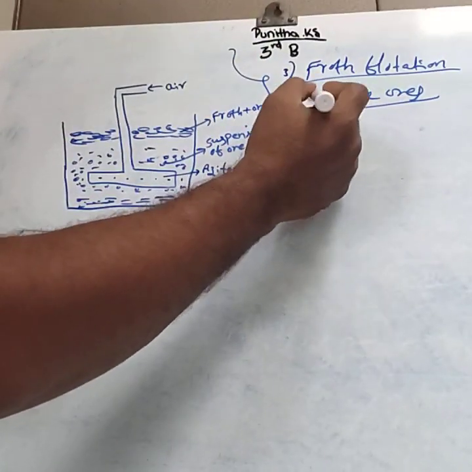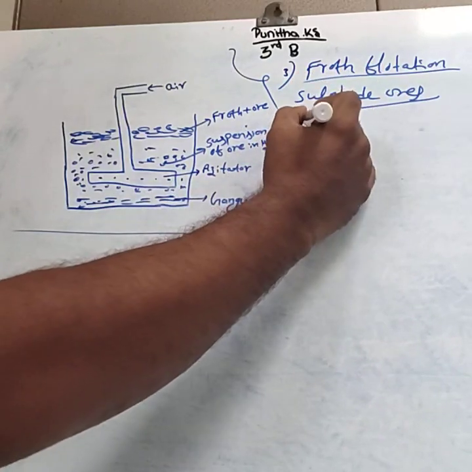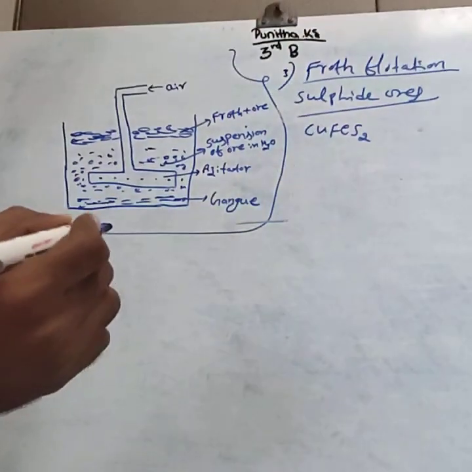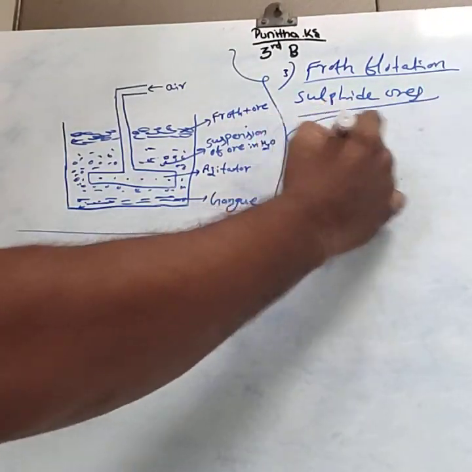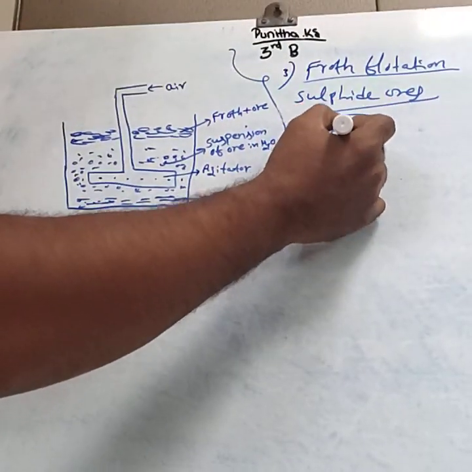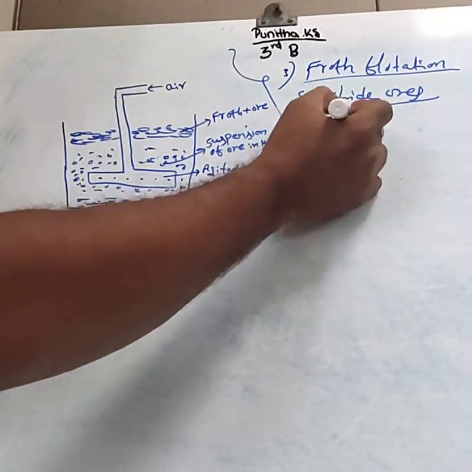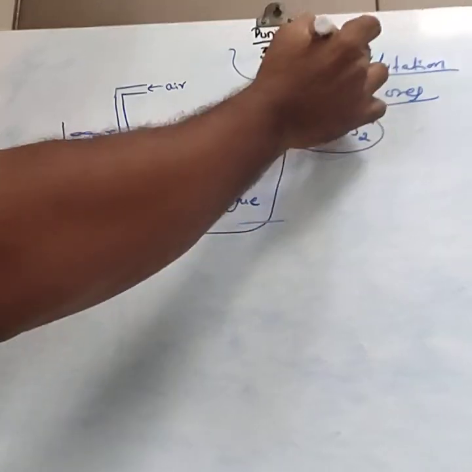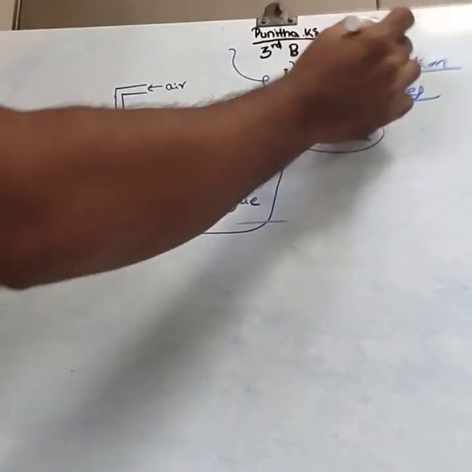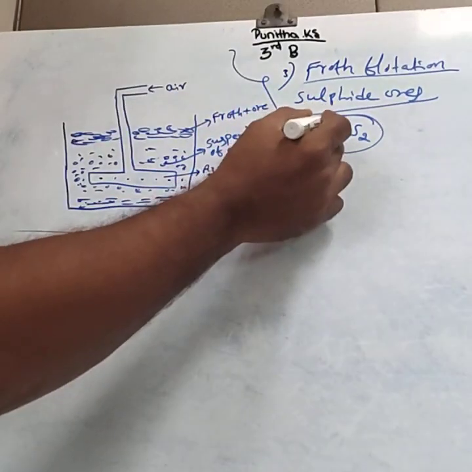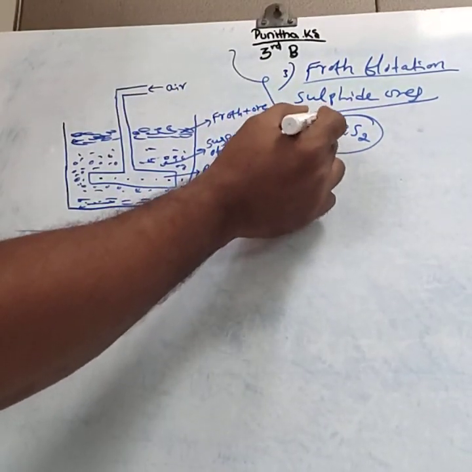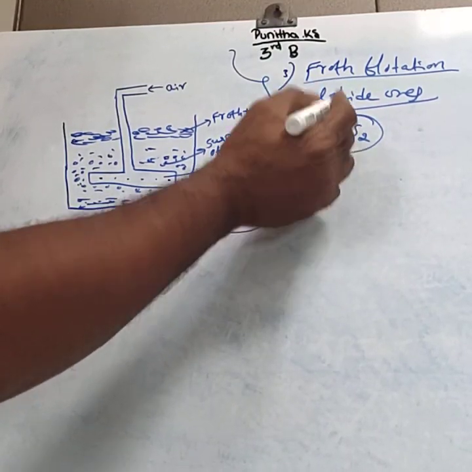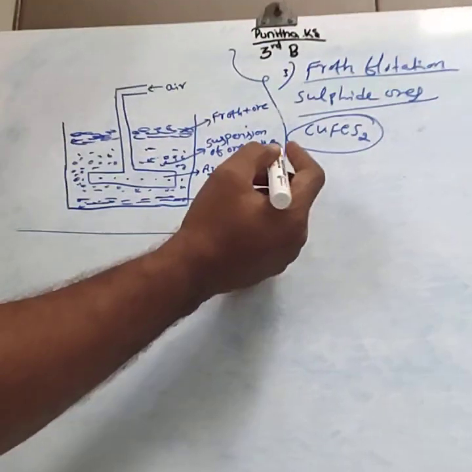For example, a sulfide ore is chalcopyrite, that is CuFeS2, an ore of copper. Chalcopyrite, or copper pyrite, is a sulfide ore. This sulfide ore can be concentrated by the froth flotation method. They can ask for 1 mark: name the method used to concentrate chalcopyrite. We can write: froth flotation.